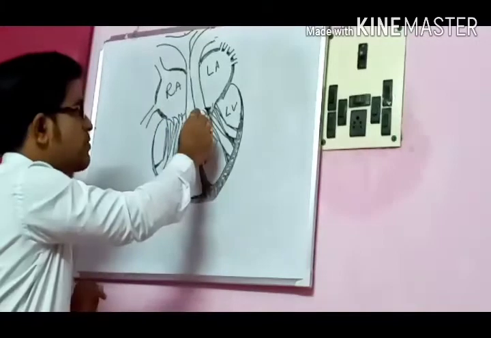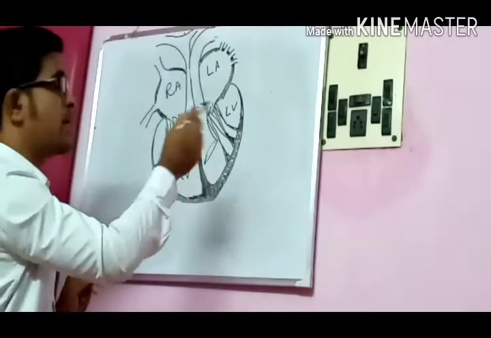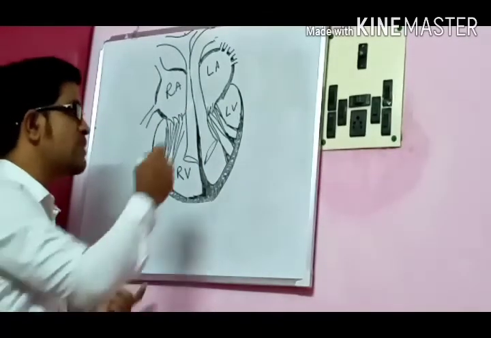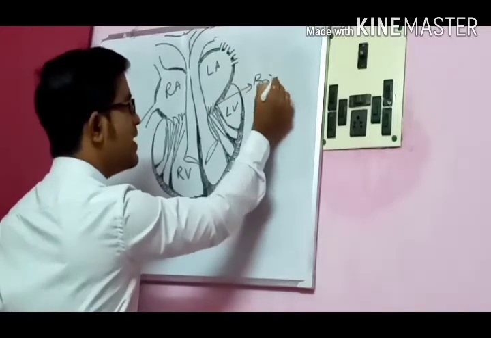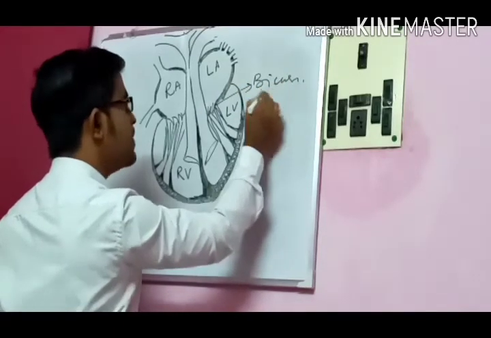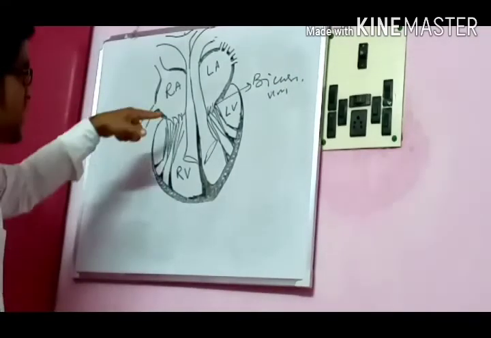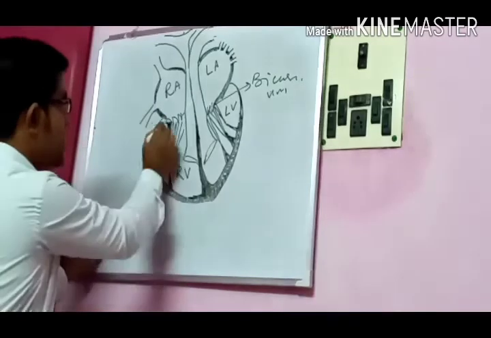This particular valve on the left side is called the mitral valve. In another sense we can tell this one is the bicuspid valve also. And in the opposite direction, on the right section, this is our tricuspid valve.